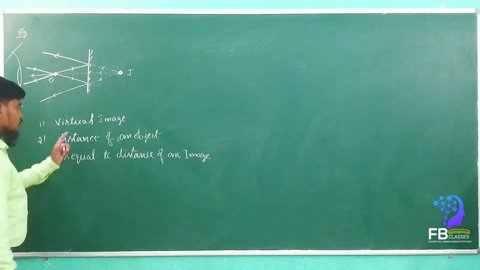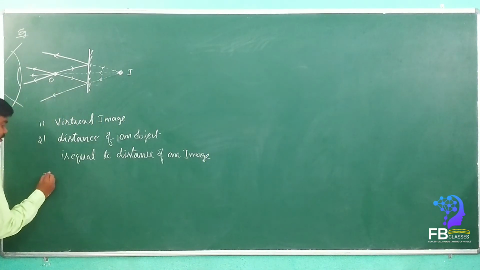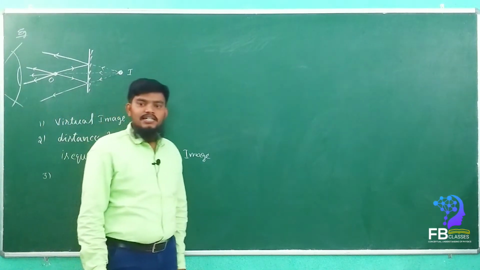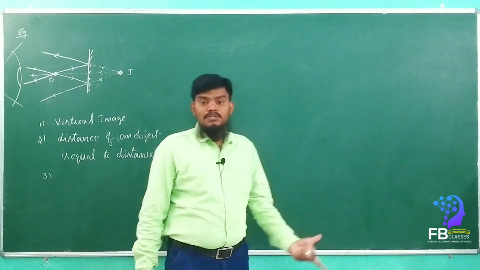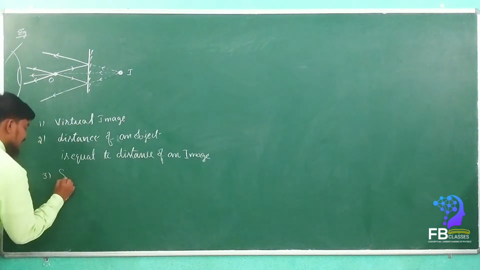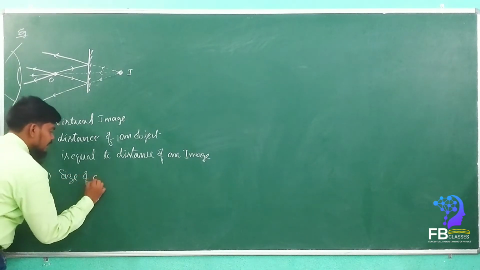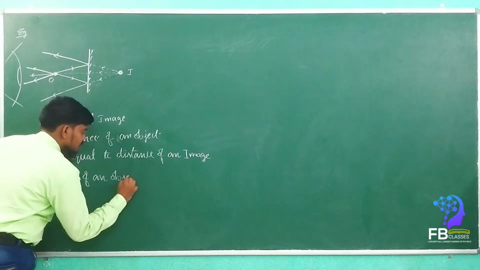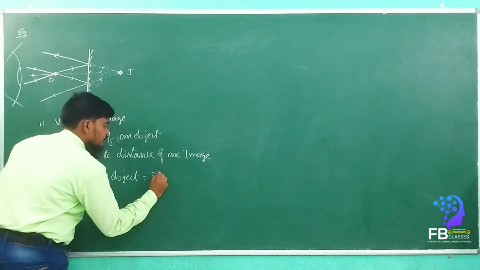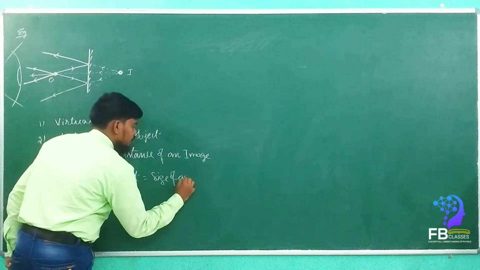Okay, so that is the second point. What is the third point? The third point is that the size of the object is equal to the size of the image. Size of an object is equal to size of an image.